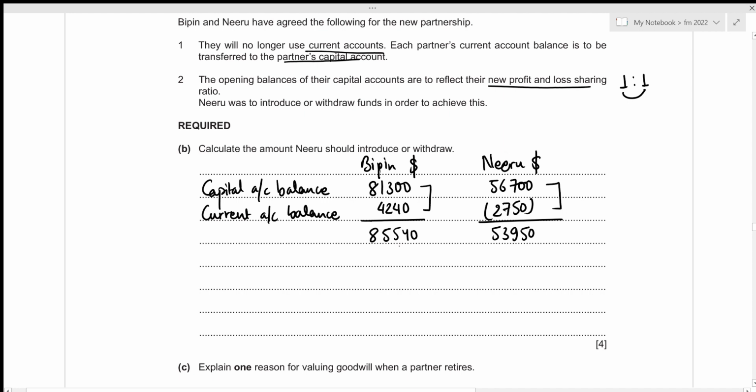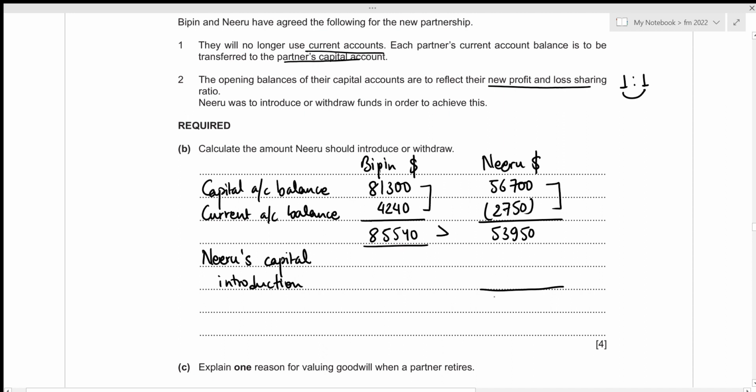And we can see that Bipin's capital account balance is definitely greater than Niru's. So in order for their capital balances to be equal, Niru needs to introduce some additional capital, right? So let's write it down. Niru capital introduction. So she needs to introduce the amount so that her new total will be equal to this amount.